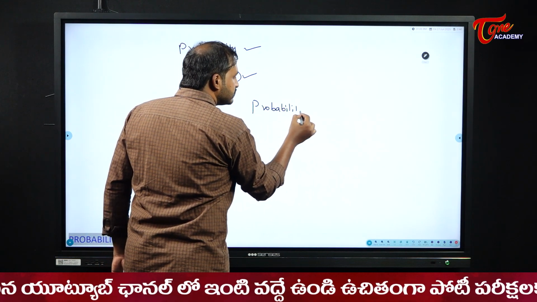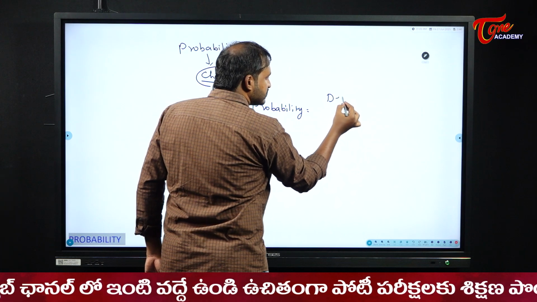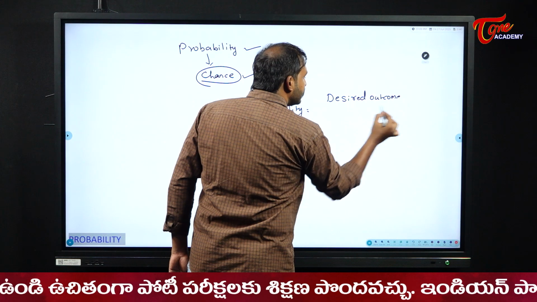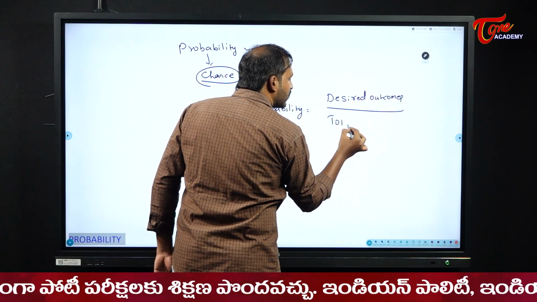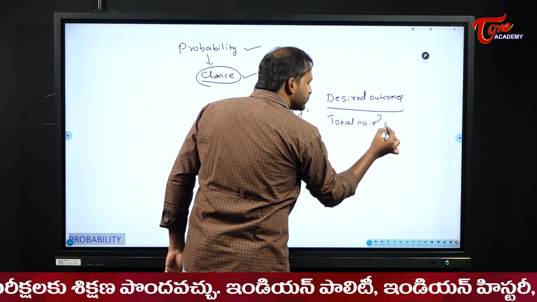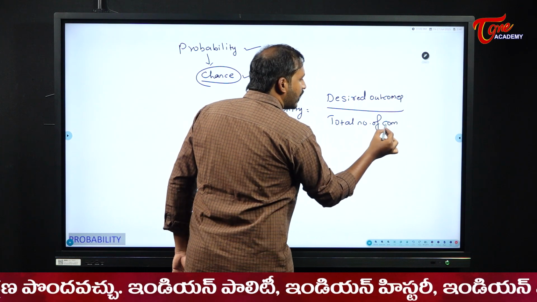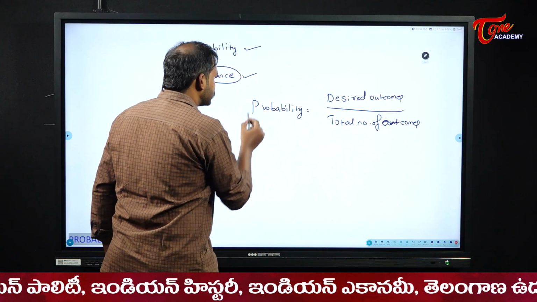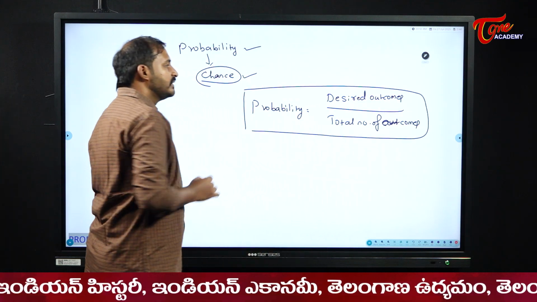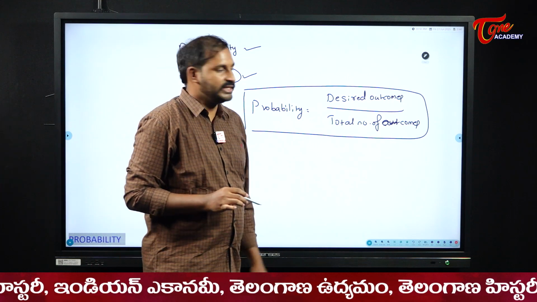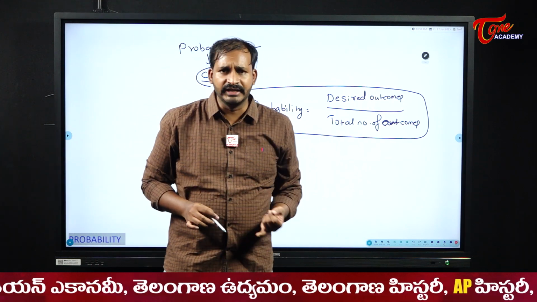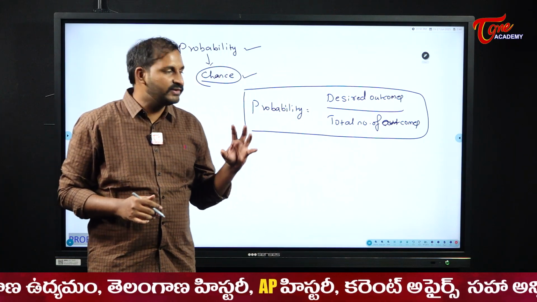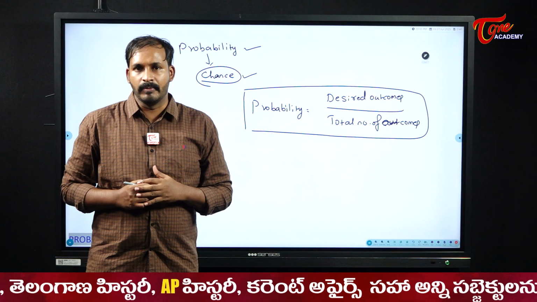Probability means the desired outcomes by total number of outcomes. Desired outcomes by total number of outcomes. So now see here, we will have different cases in probability: coins, dice, playing cards, balls, and all these different types of cases.